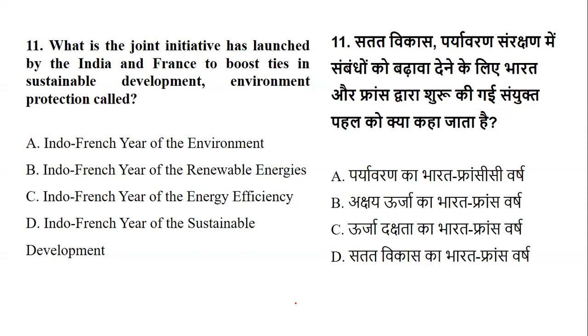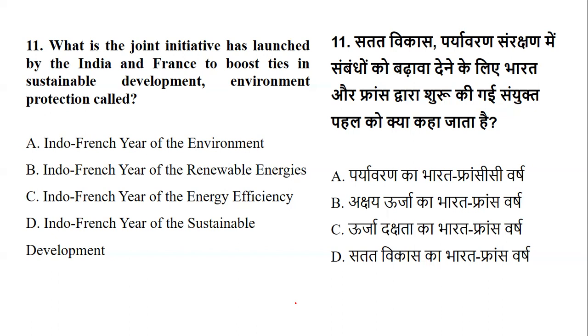So I'm repeating it: which of the following is the joint initiative launched by India and France to boost up the ties in sustainable development or environmental protection? Is it Indo-French Year of Environment, Indo-French Year of Renewable Energies, Indo-French Year of Energy Efficiency, or Indo-French Year of Sustainable Development?